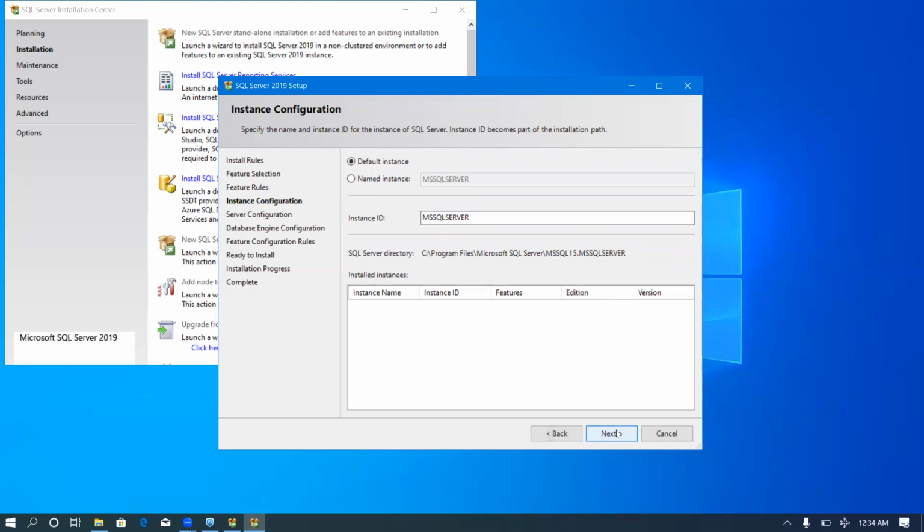Then in the instance configuration, I will select named instance and call my SQL named instance SQL 2017. Please note, you need to specify the named instance as SQL 2017. Don't do anything apart from specifying the named instance as SQL 2017. After specifying the named instance, I will click on Next.